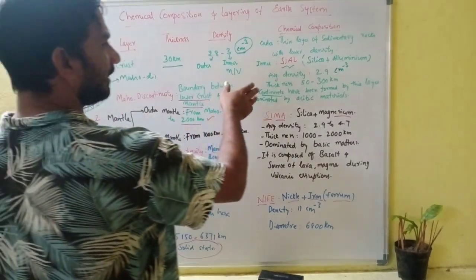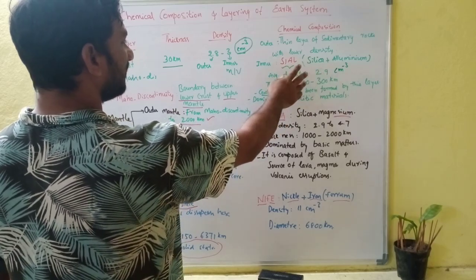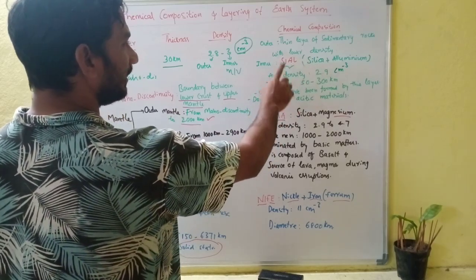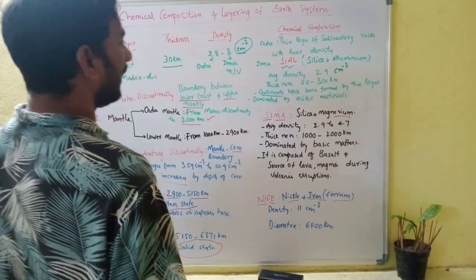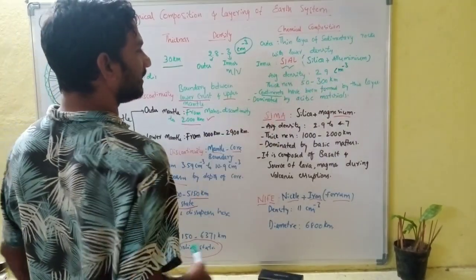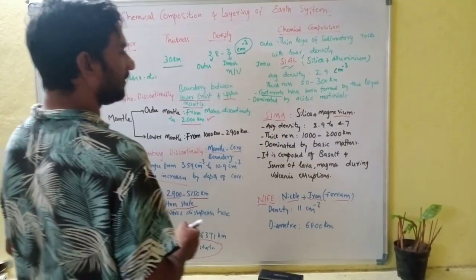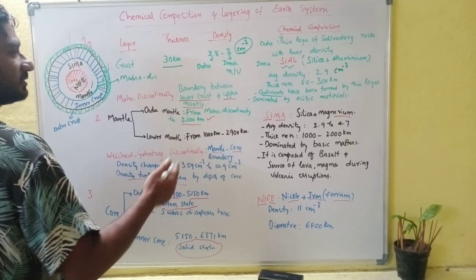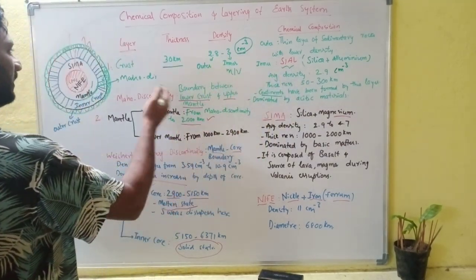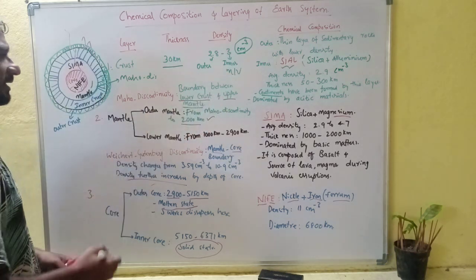Next, the inner crust is made up of Sial. In the Sial abbreviation, Si stands for silica, and Al stands for aluminum. The average density of this Sial is 2.9 per centimeter cube, and thickness varies from 50 km to 300 kilometers. Most of the continents have been formed by this layer. Most of the continents are formed in the crust layer only, and this is dominated by acidic materials.